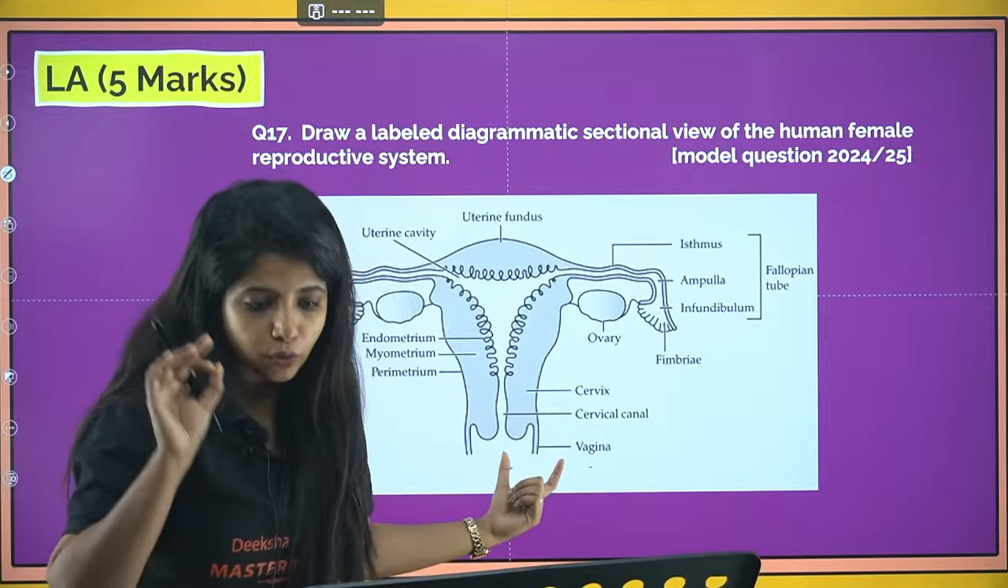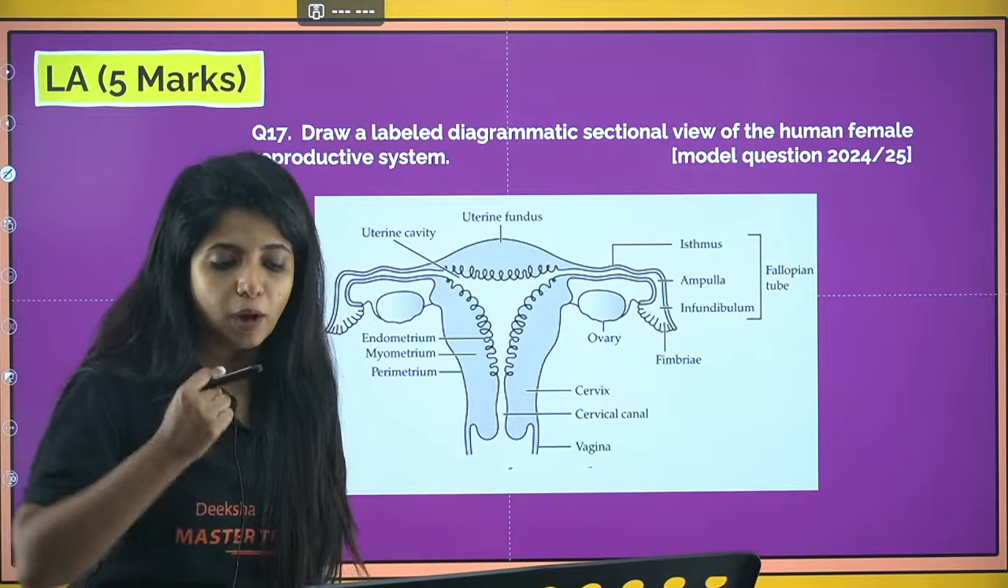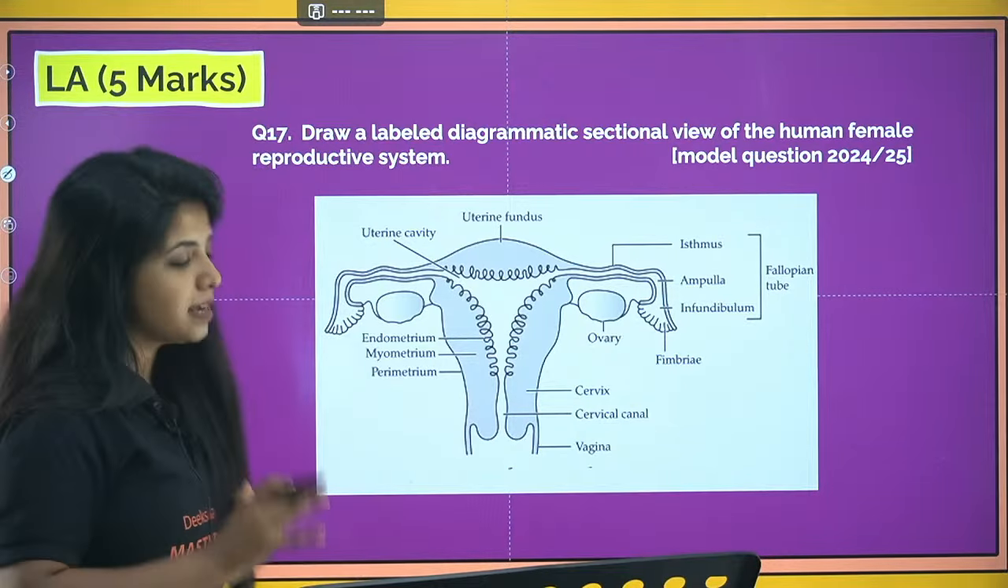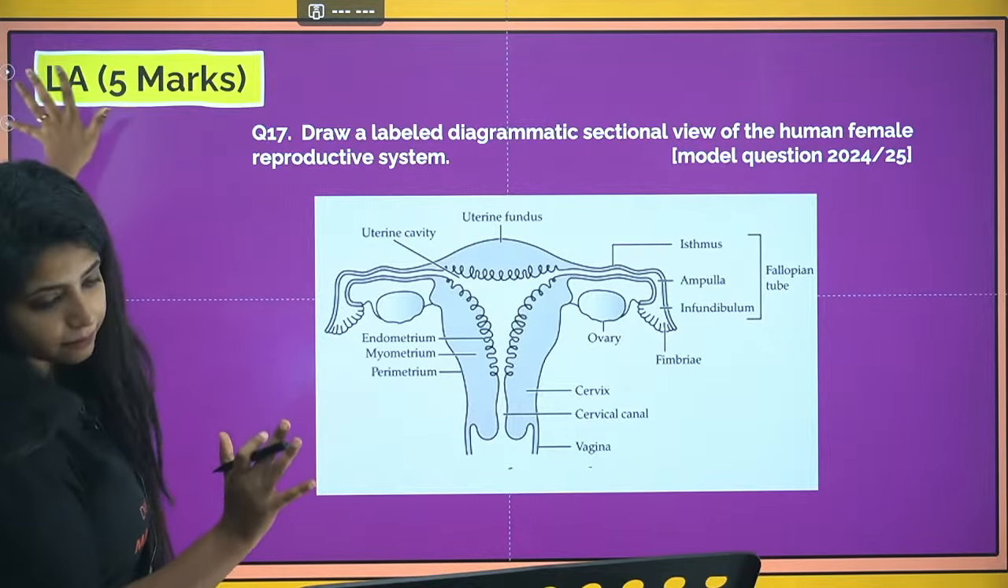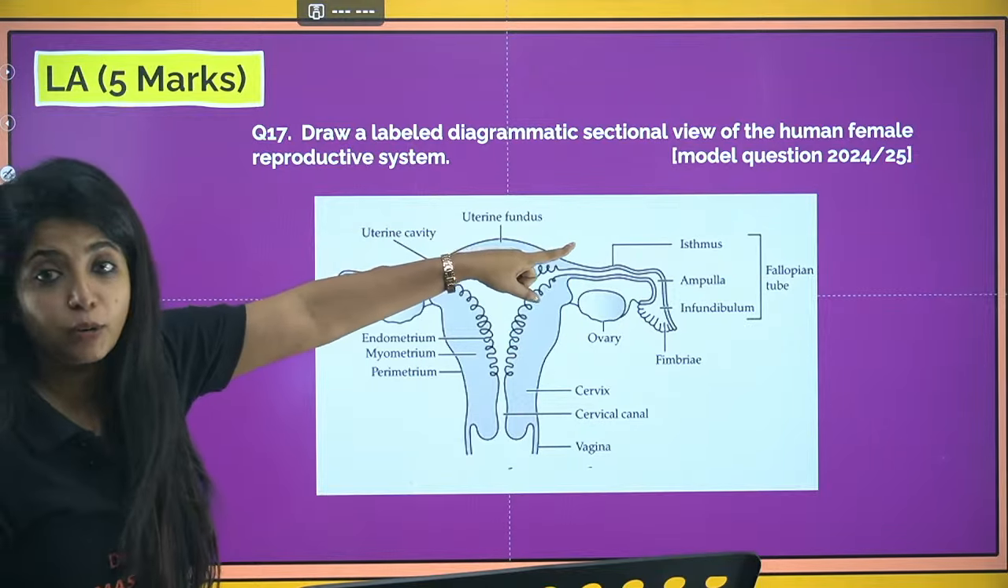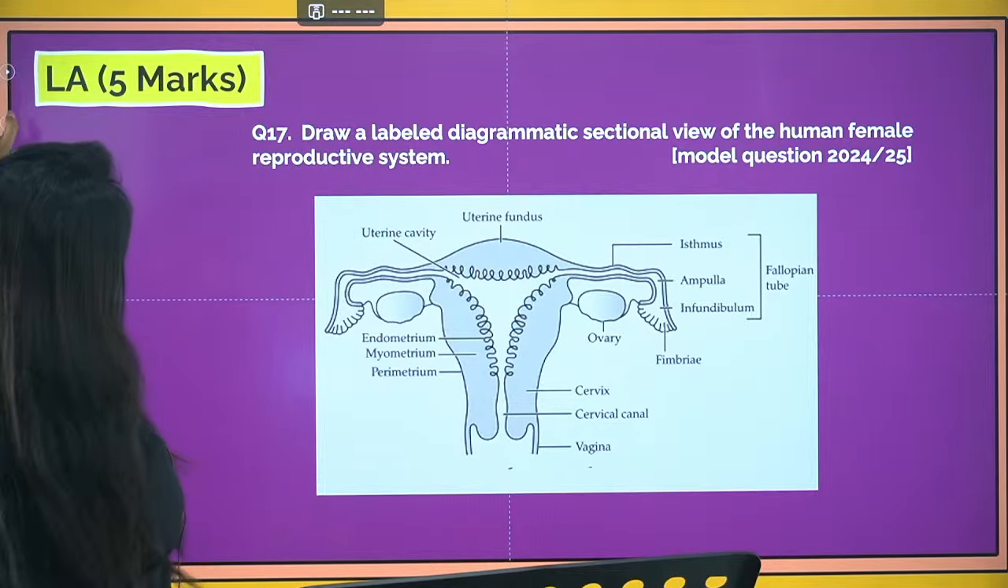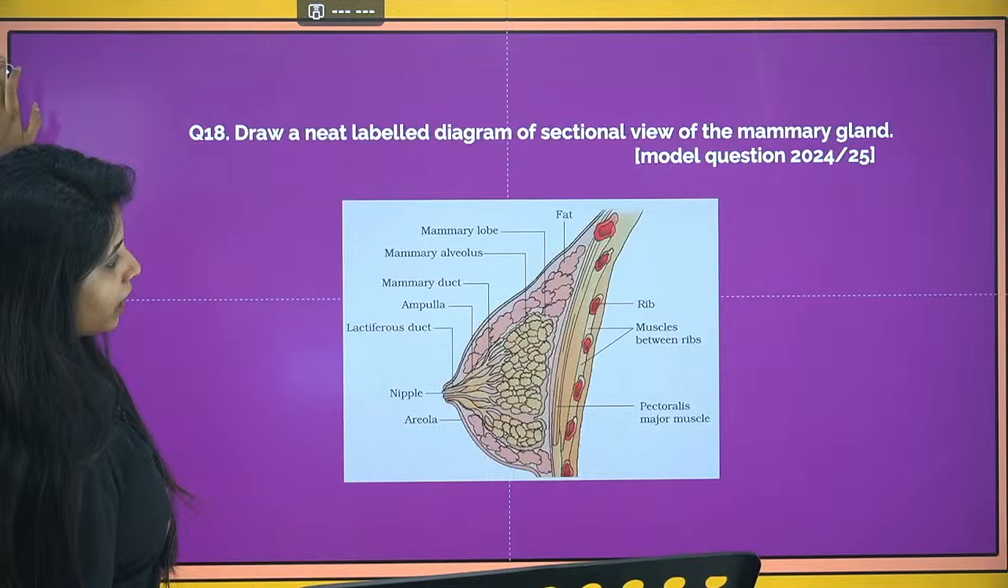Okay, if at all you want me to draw the diagram and show you how to make things easy, you can let me know that. Otherwise, we'll just move ahead. So this came in the model question paper the previous year. So I'll just move ahead. I think we can practice diagrams later.